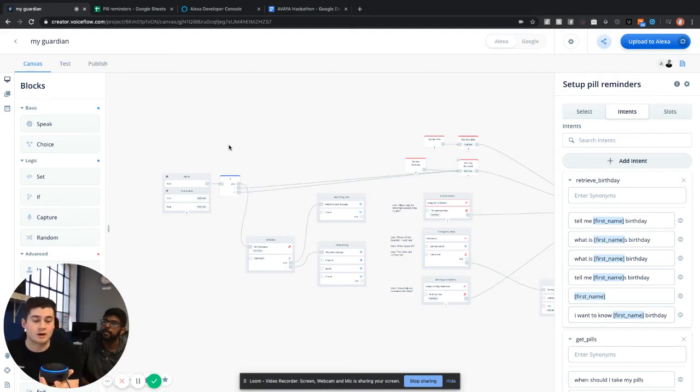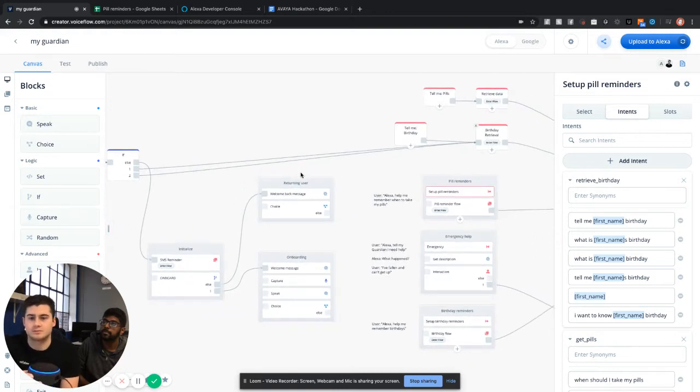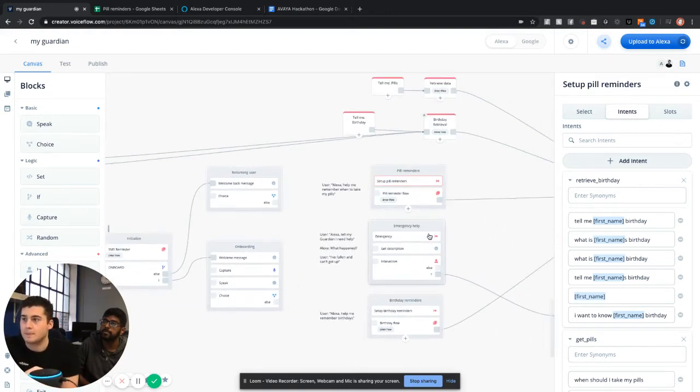Alexa, open My Guardian. Welcome back to My Guardian, Braden. How can I help you? Help me remember birthdays. What birthdays would you like to remember? My grandson Michael's birthday on July 6th. I'll remind you about your grandson Nicholas's birthday on July 6, 2020. Any other birthdays to remember?